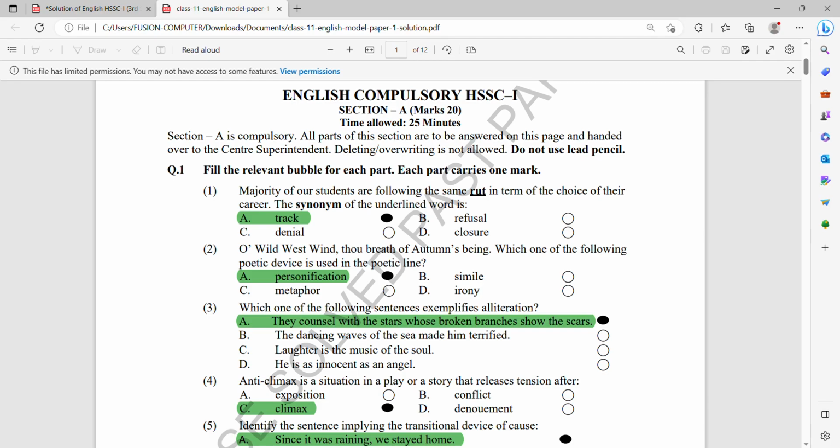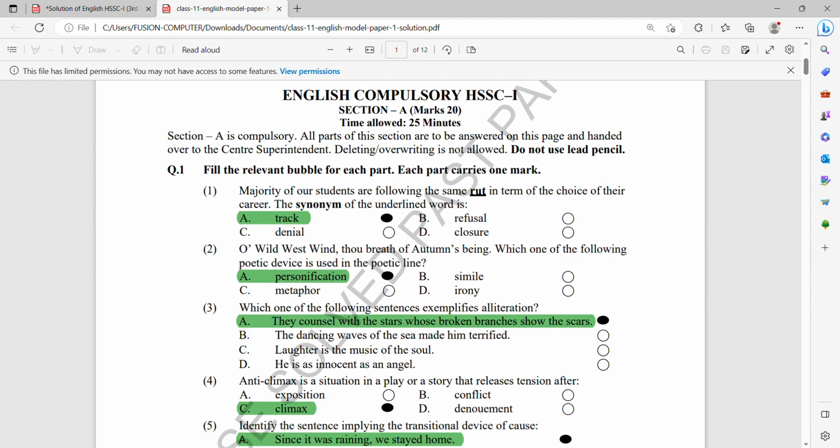English compulsory paper starts with section A, that is of MCQs. Let's get started without any delay. Question number 1, fill the relevant bubble for each part, each carries 1 mark. Number 1, majority of our students are following the same route in the term of the choice of their career. The synonym of the underlined word is the track.